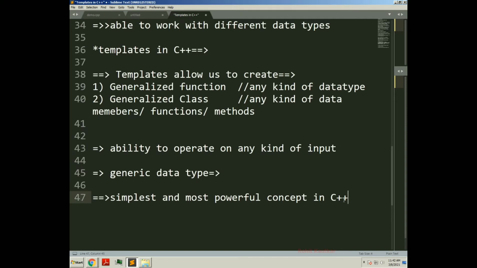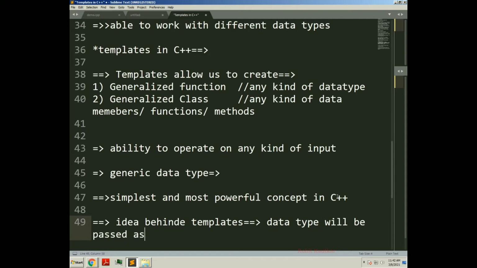So what exactly is the idea behind templates? In templates, the idea is to pass the data type as a parameter. Understand, the data type will be passed as a parameter. So we don't have to write the same code for different data types.